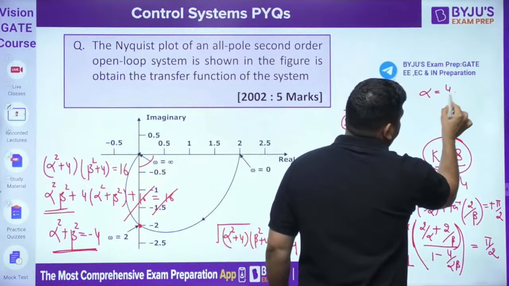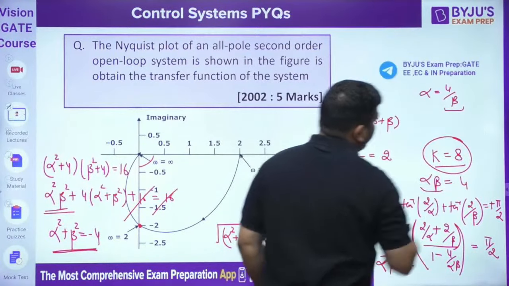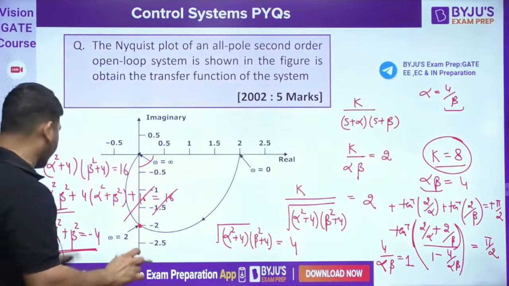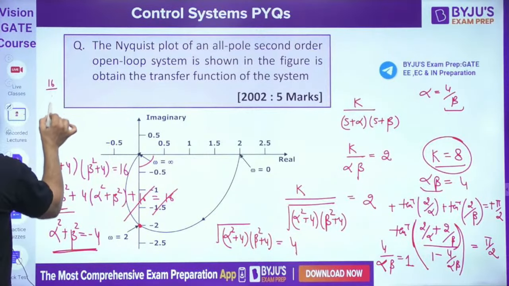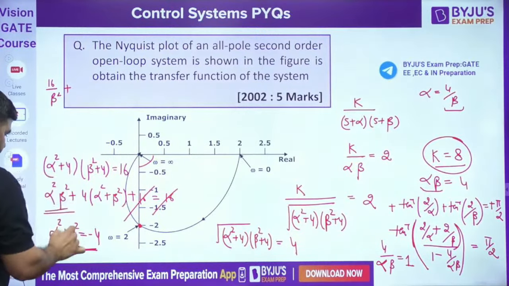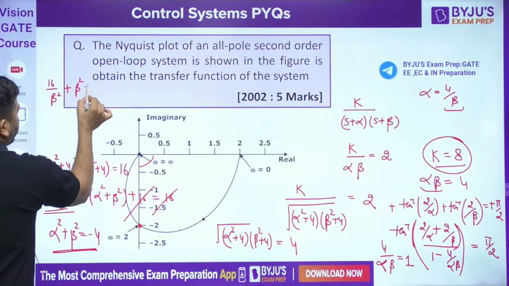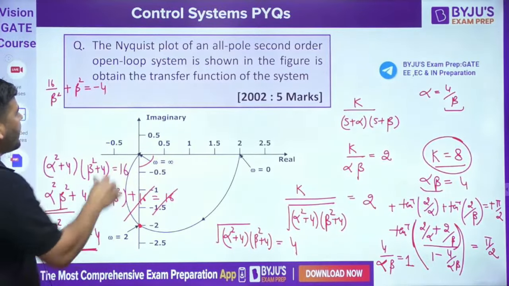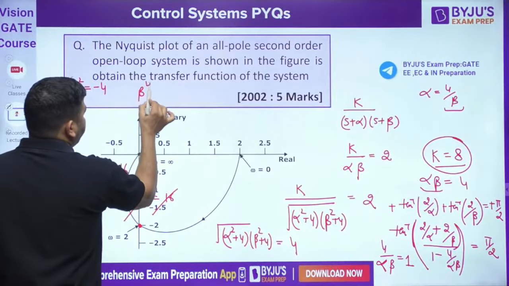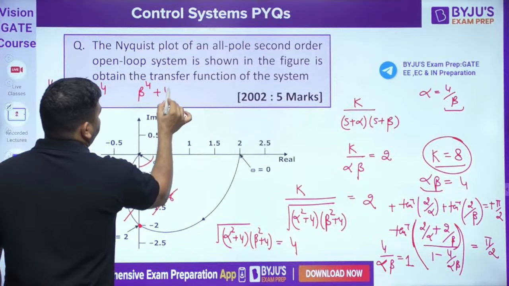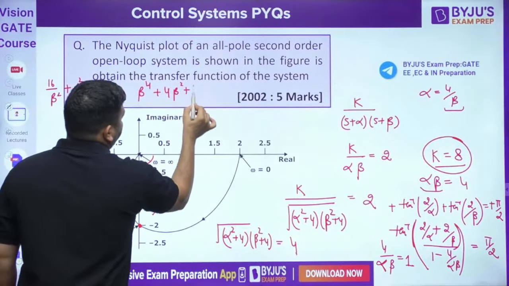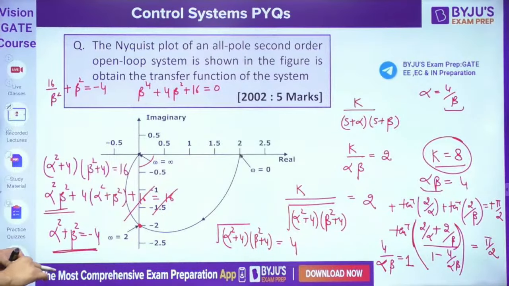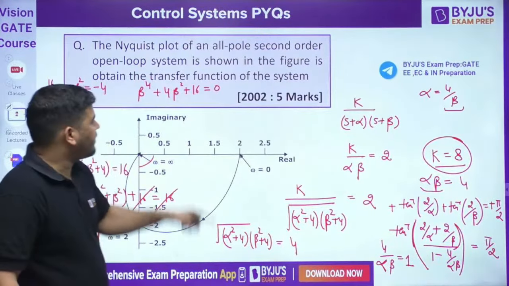Alpha came out to be 4 by beta. Now you can put this alpha value here. If you put this alpha value here, it will become 16 by beta square plus beta square equals minus 4. Now from here you can see that beta to the power 4 plus 4 beta square plus 16 is equal to 0. So this is our relation in beta.